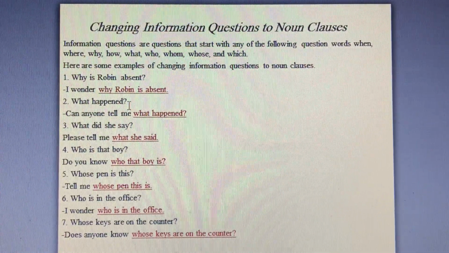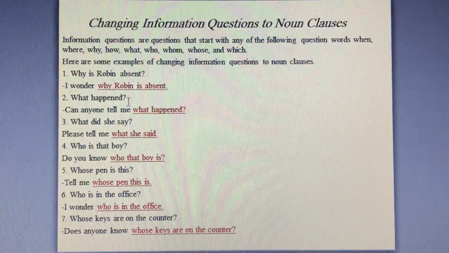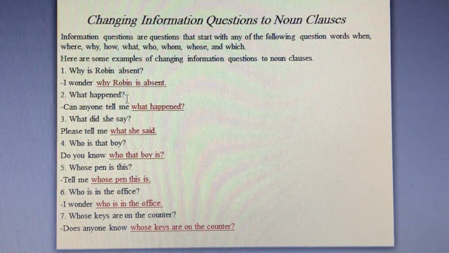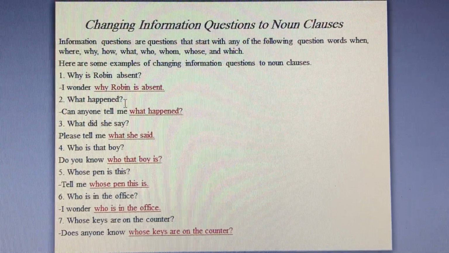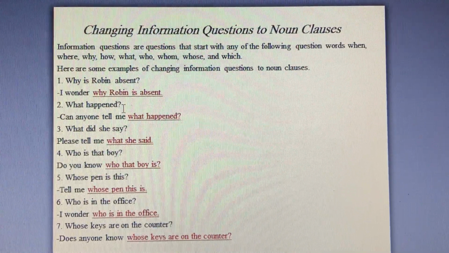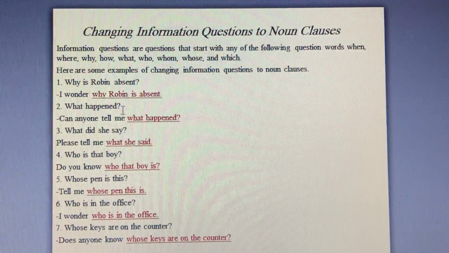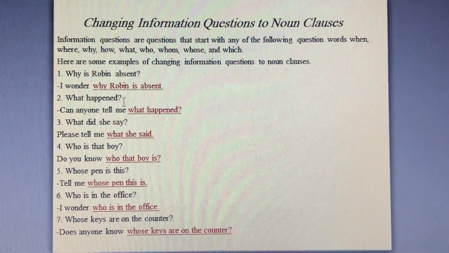Does anyone know whose keys are on the counter? So whose keys are on the counter is a noun clause in which whose keys is the subject and are is the verb. I ended it with a question mark because the first part, does anyone know, acts as a question.